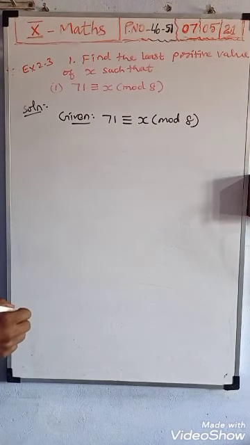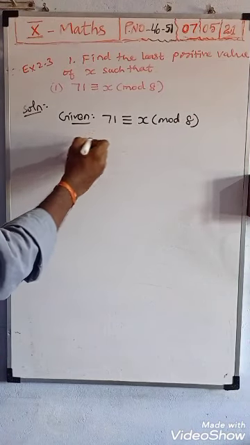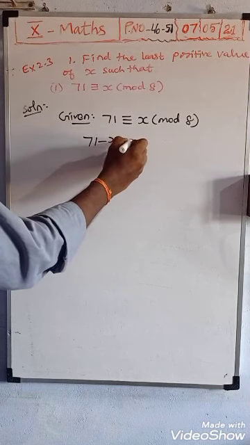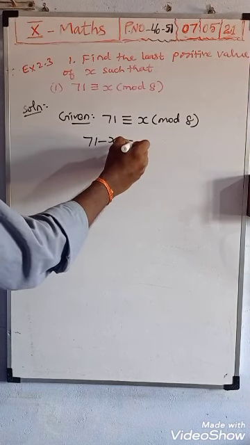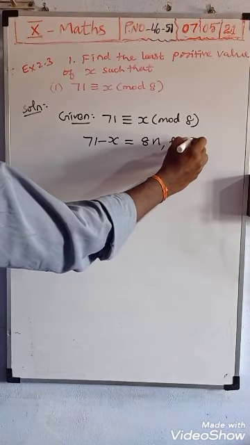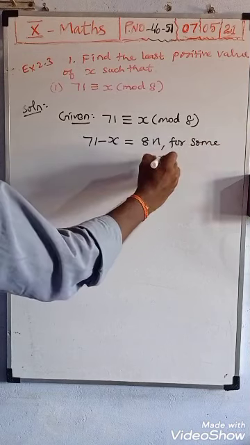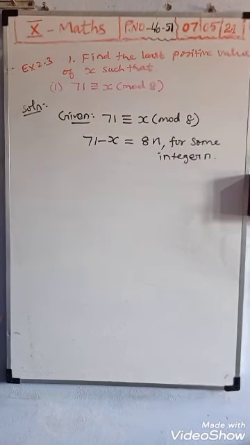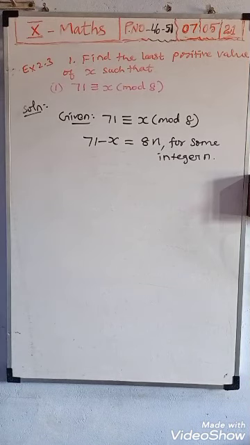Now you see, plus x, this side comes minus x. So 71 minus x, then the congruence changes into equality: mod 8 we can change to 8n for some integer n. We can change it in that form. Instead of n you can use k also. Any variable we can use, but I used n here.